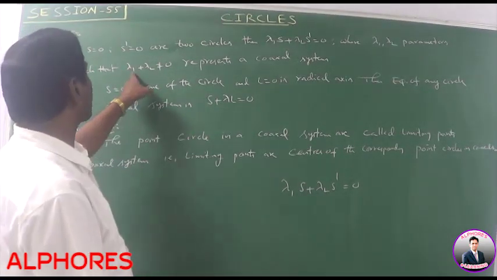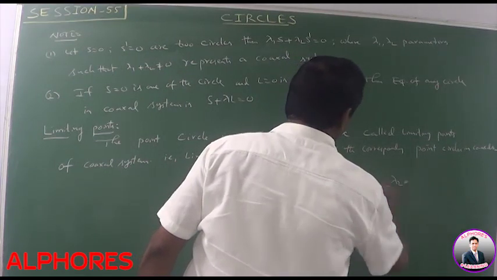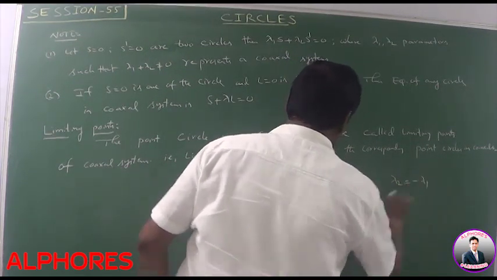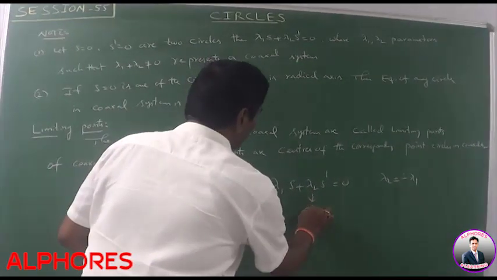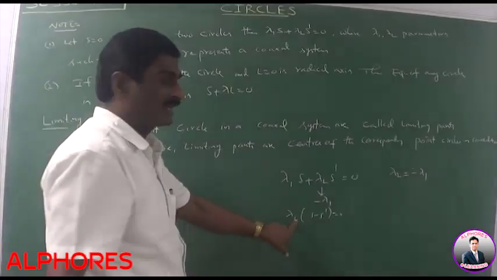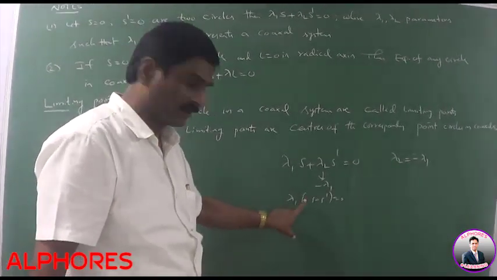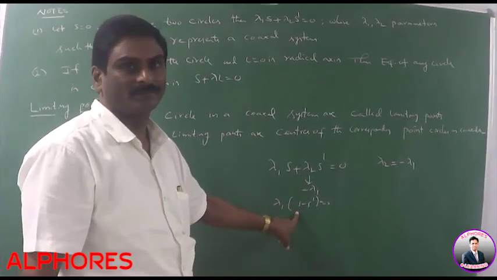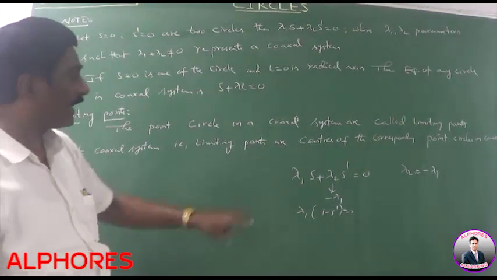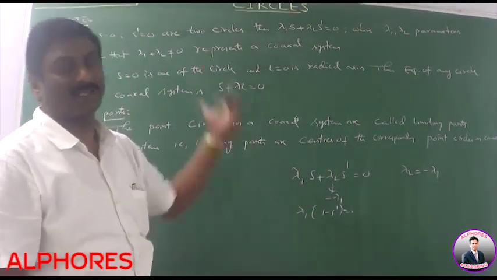Suppose lambda 1 plus lambda 2 is equal to 0. That means lambda 2 is equal to minus lambda 1. In this case, it can be replaced as minus lambda 1, and lambda 1 is the common term, so S minus S dash is equal to 0. S minus S dash equal to 0 represents the radical axis, which is a line, not a circle. So only when lambda 1 plus lambda 2 is not equal to 0 does this equation represent a circle, and that circle belongs to the coaxial system.